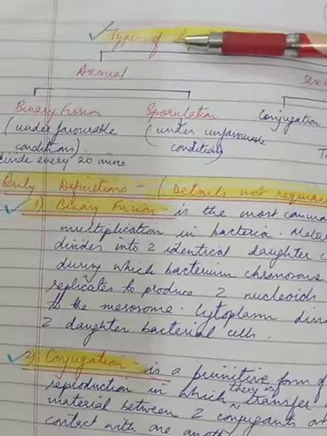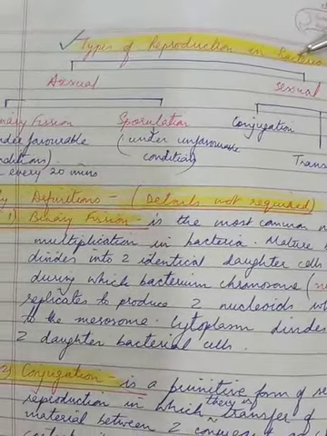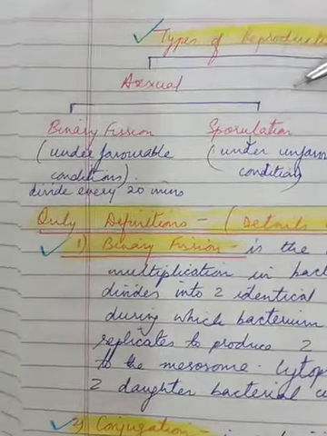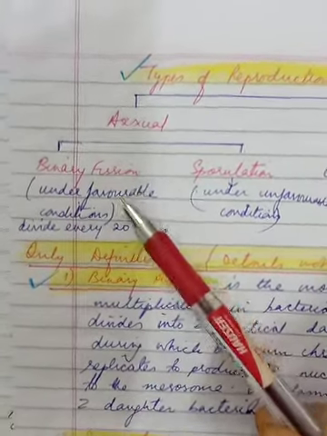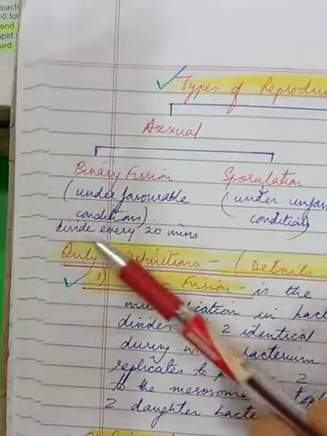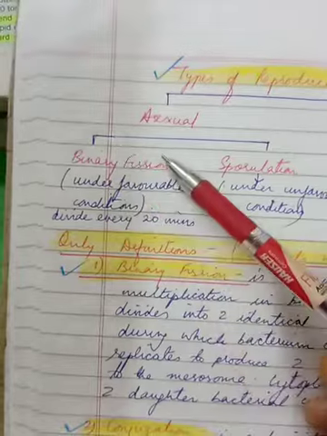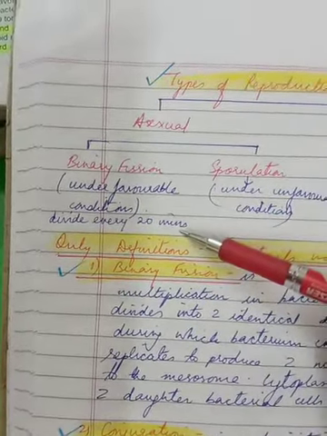Bacteria reproduce mainly by asexual and sexual methods. And under asexual, we'll talk about binary fission and sporulation. Binary means two and fission means to divide. So this is a very common method of multiplication, very easy and simple to understand, where one bacterium cell divides into identical two daughter cells by amitosis, right?